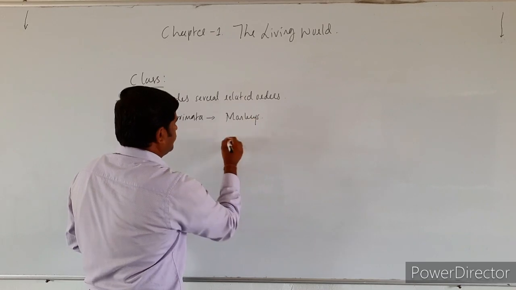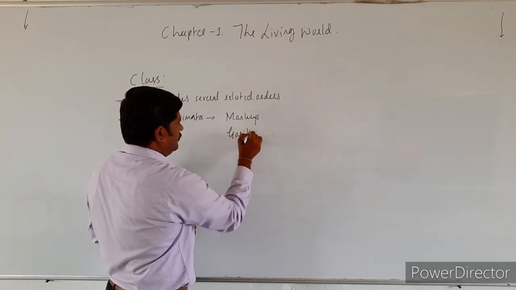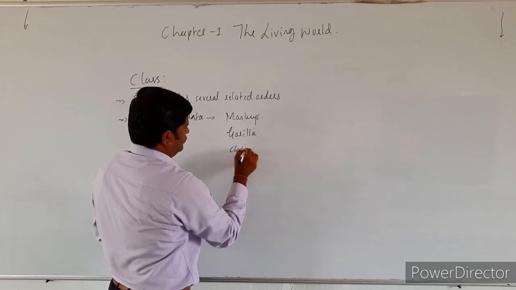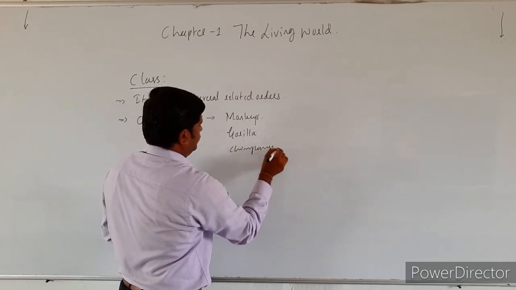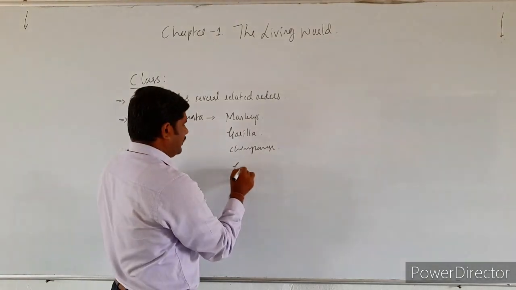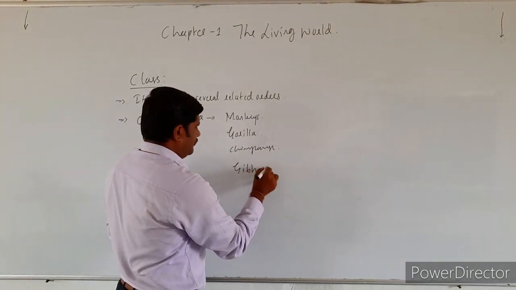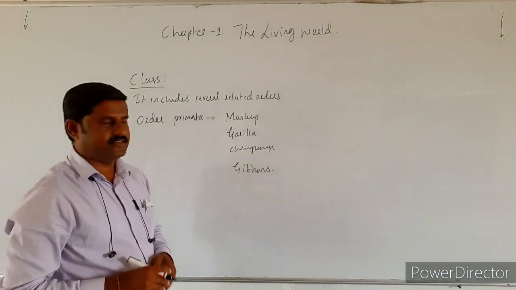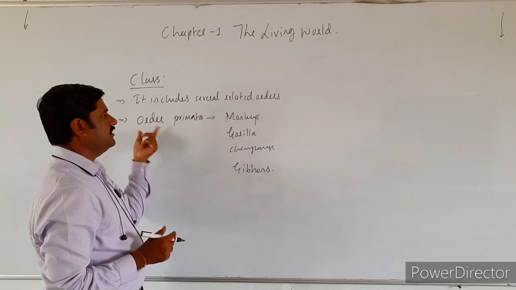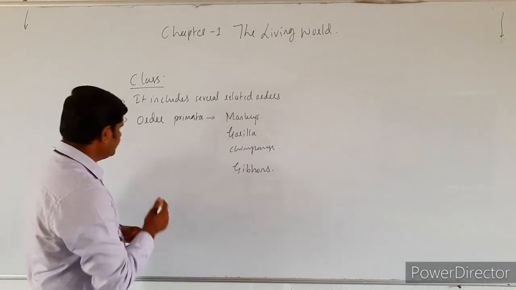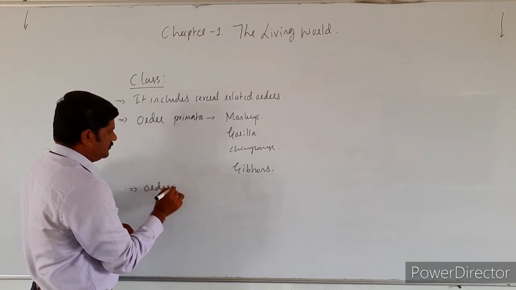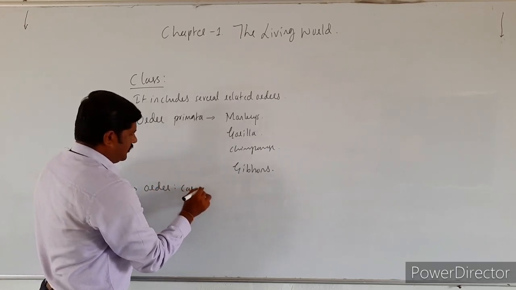It includes monkeys, gorilla, chimpanzee, gibbons, all these are coming under Primata. This Primata is one order. In the same way, another order, Carnivora.